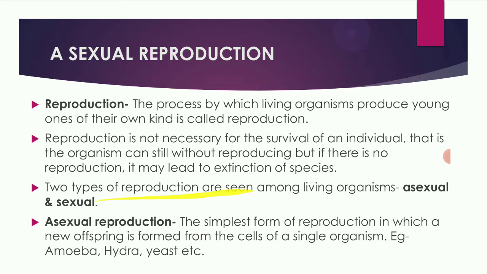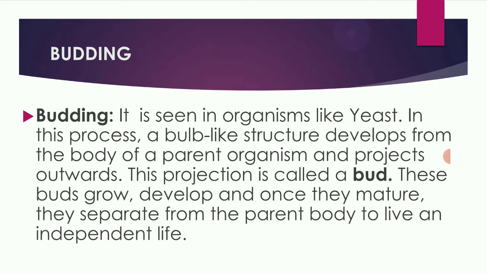There are two types of reproduction, that is asexual and sexual reproduction. Asexual reproduction is the simplest form of reproduction in which new offspring are formed from the cells of a single organism. It is a kind of reproduction in which only a single parent is involved. They are commonly seen in algae, fungi, yeast.